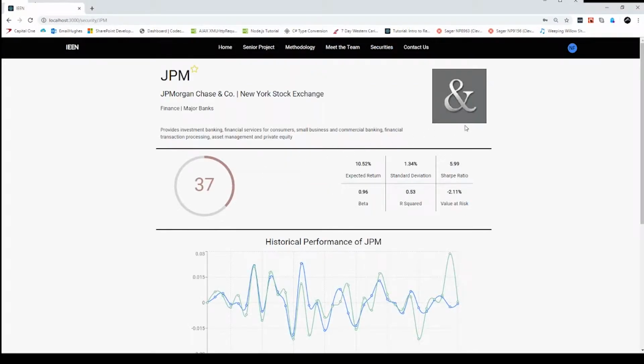As you can see, the company logo is brought in, the name, sector, as well as some company information. Over here, you will also see some statistical analysis of the security that is run, as well as its definition to better assist you if perhaps you didn't know what beta was, for an example. This here is the investability index, which is a statistical component proprietary to Project Ieen that will denote the likelihood that this security, JPM in this case, will outperform its index.